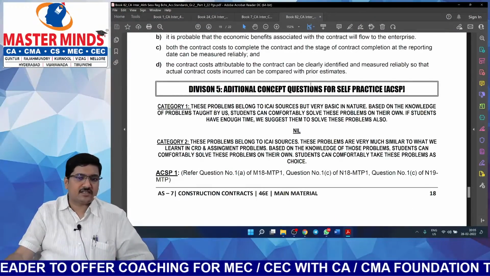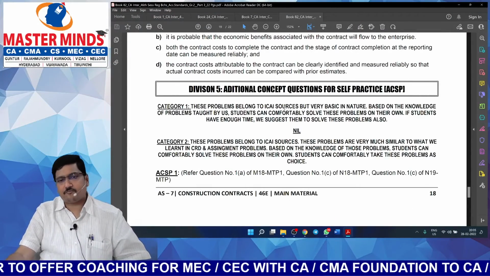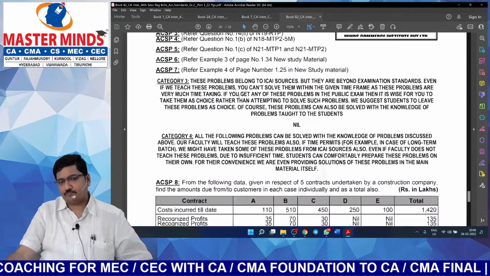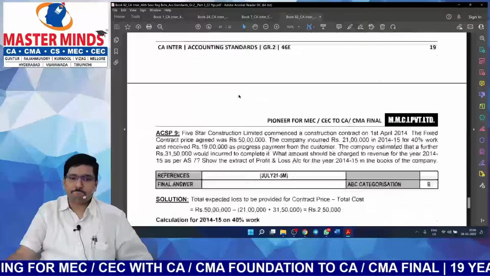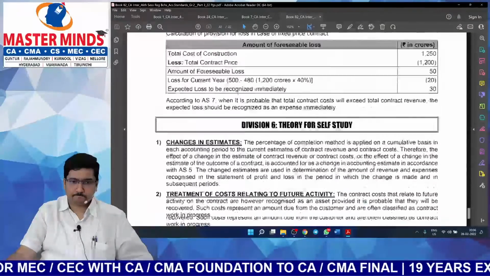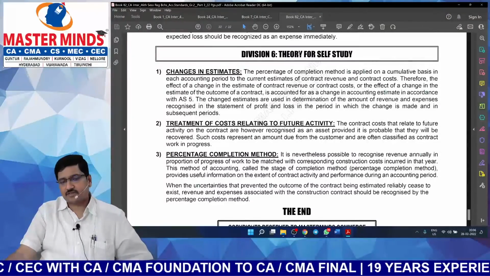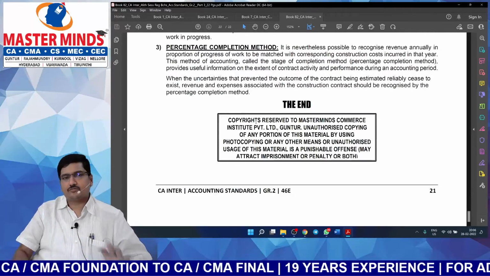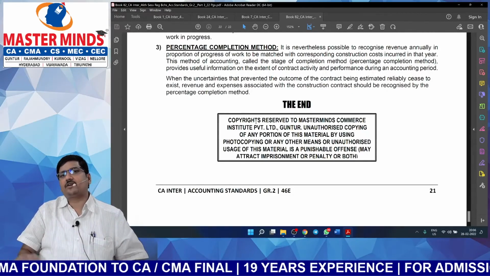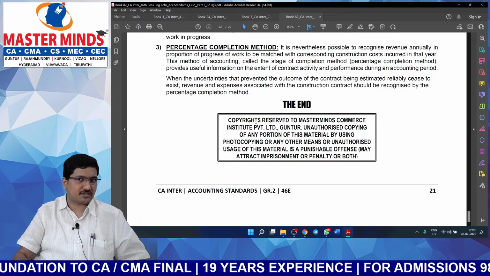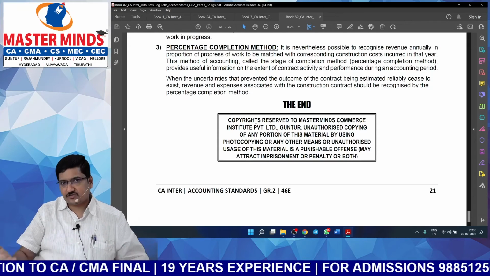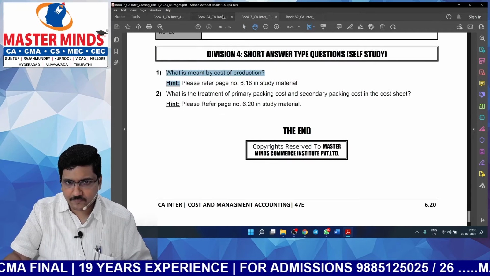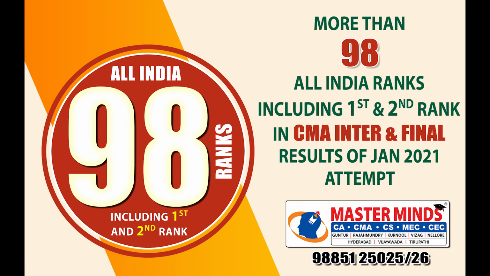So similarly, ACSP, additional concepts for self-practice. Category 1, 2, 3 and 4. Same headings. Yeah, theory for self-study. You need to read on your own. So in this manner, we have prepared material for all our problematic subjects, including accounting standards. I hope that you understood clearly. Any doubts on this? Yeah.